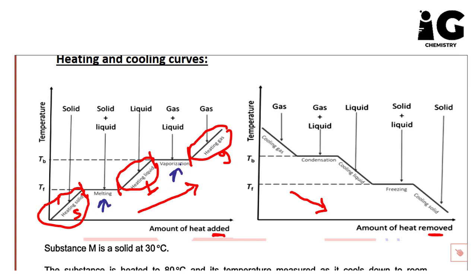Actually, the horizontal lines have a mixture of 2 states. Here you can see gas plus liquid, and here you can see solid plus liquid. Here also, guys, we need to say this is solid and this is liquid, so we can put here the equation of equilibrium. It's very simple. This is solid, changes to liquid, and liquid also can move back to solid.